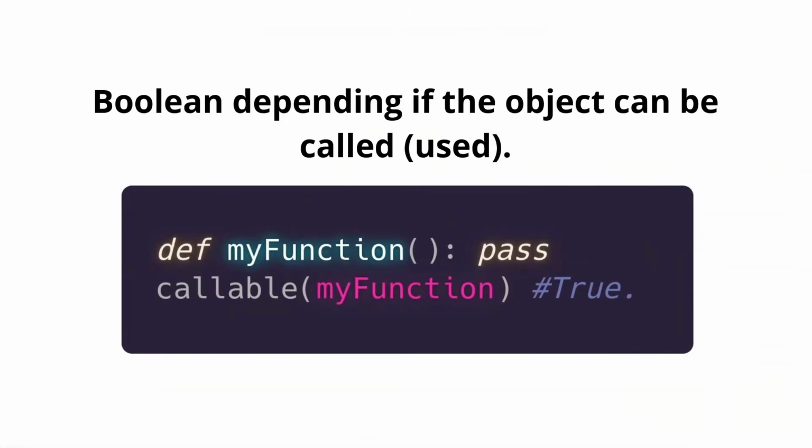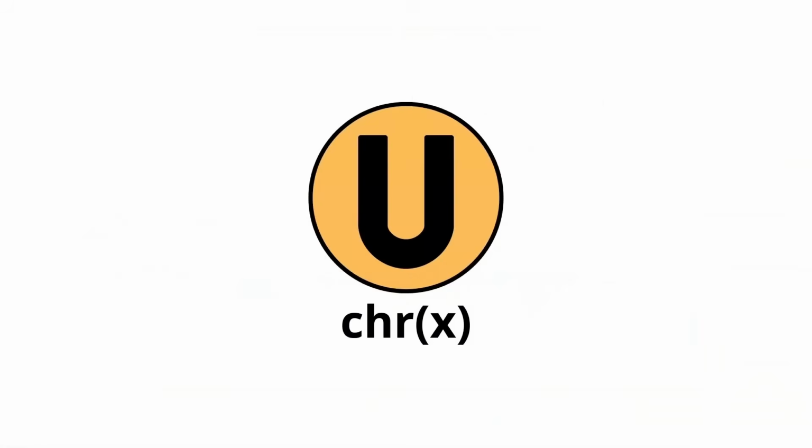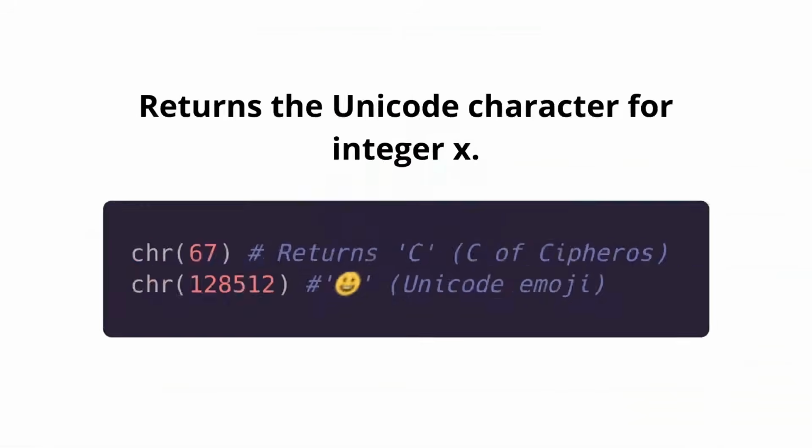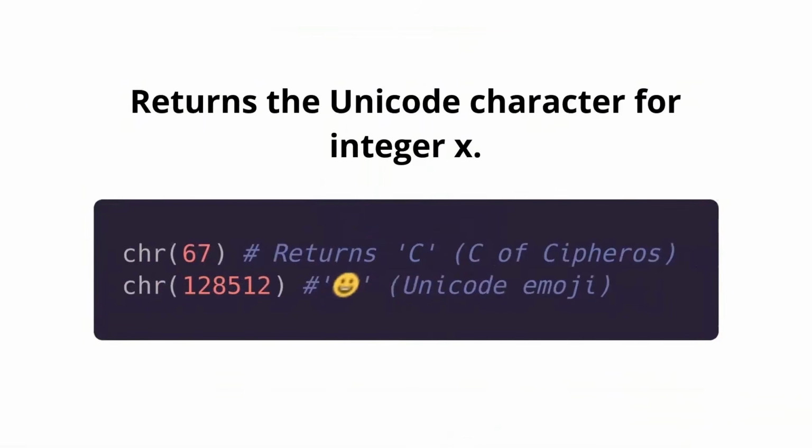Is this callable? Yep, and it returns true. Now with chr, I'm taking x as a parameter, and it returns the unique code of an integer x.